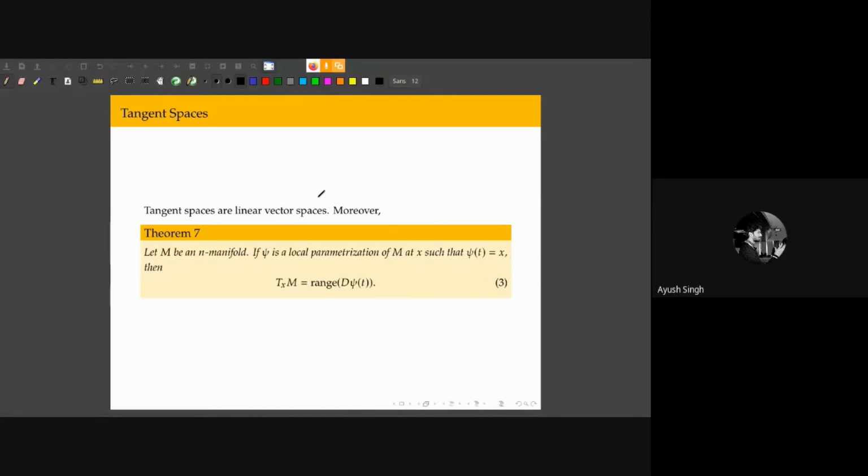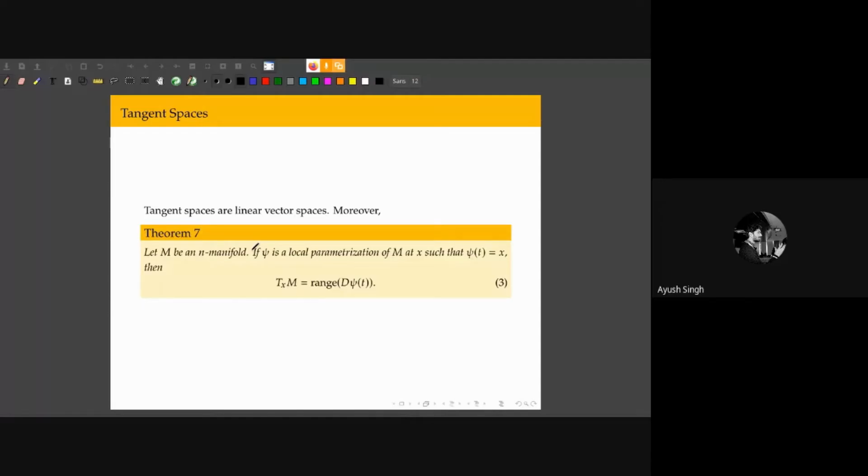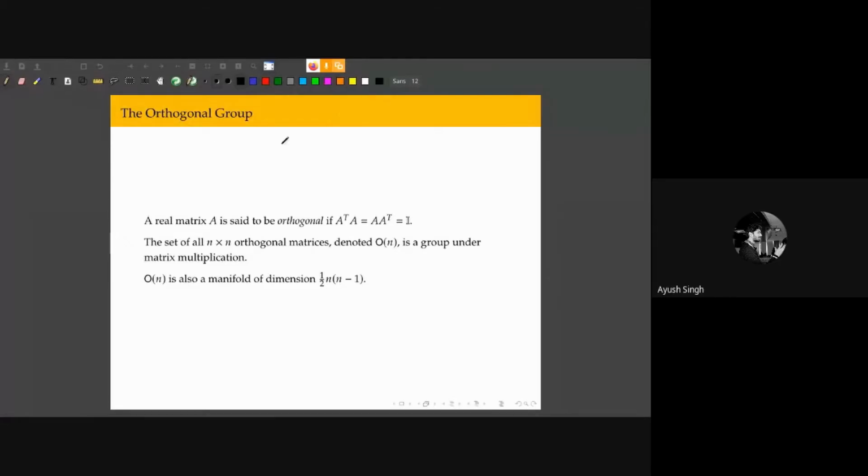And also, again, this deals with the technicalities of the definition of a manifold, and it gives us a way to calculate the tangent space. So this is quite abstract, and so I'll just skip over all of this and go to the orthogonal group. Okay, so the orthogonal group, actually,